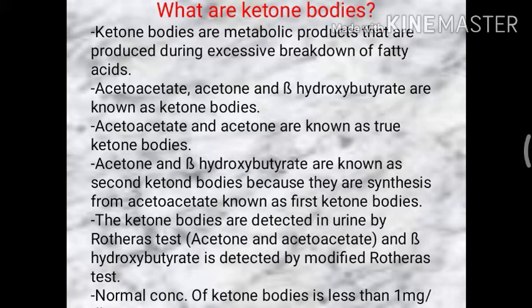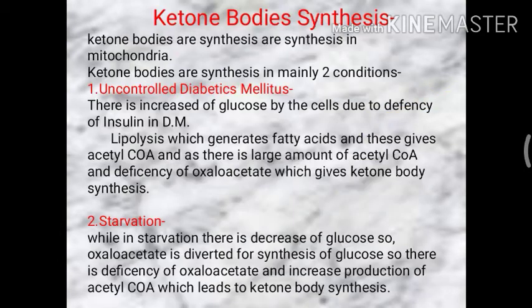Ketone bodies acetone and acetoacetate are detected or identified in urine by the Rothera test, and in the case of beta hydroxybutyrate it is detected by the modified Rothera test. The normal concentration of ketone bodies is less than 1 mg per dl.